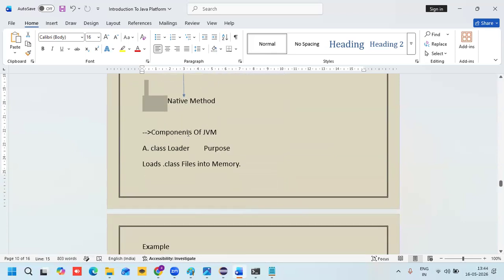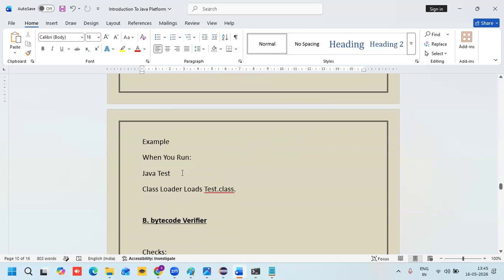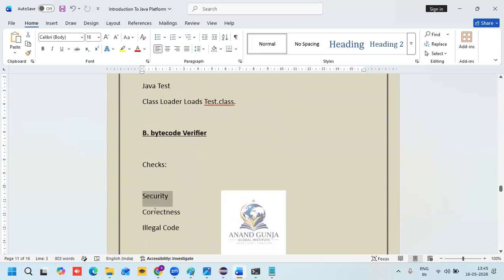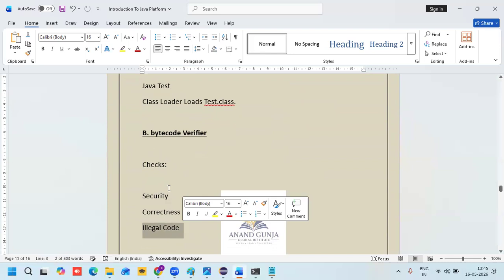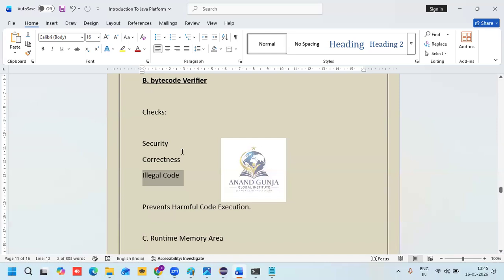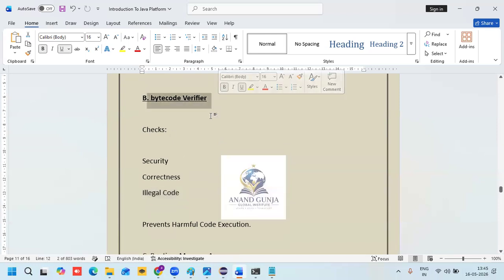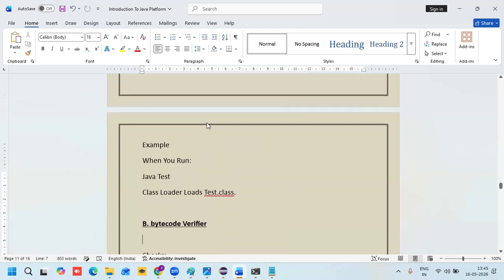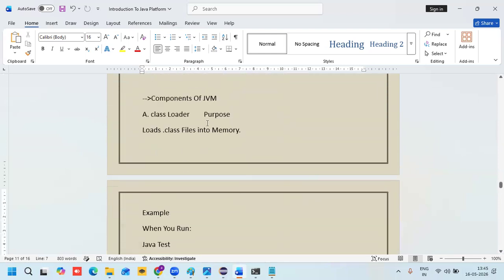So, components of the JVM. What is the class loader, and what is its purpose? The class loader loads dot class files into memory. I will show you, don't worry. For example, when you run java space Test, the class loader loads Test.class. The bytecode verifier checks security, correctness, and illegal code. Is any security missing, is the code correct or not, and is there any illegal code? The bytecode verifier will check this. These all exist inside the JVM architecture.